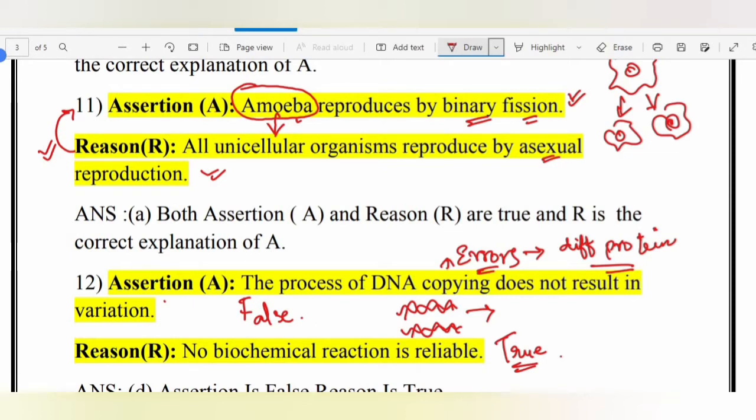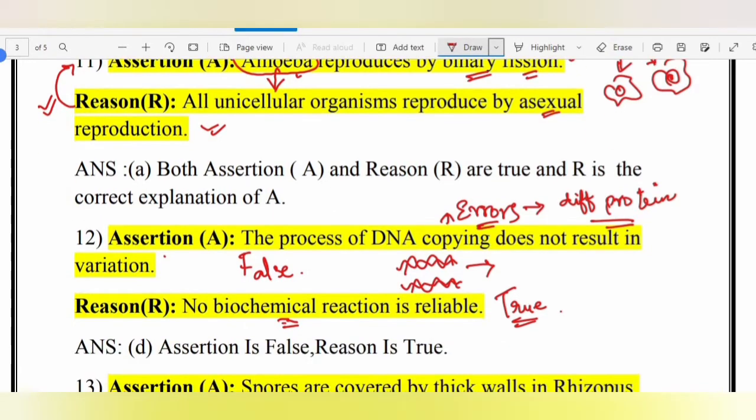So assertion is false and reason is true. Since DNA copying is also a biochemical reaction, we can say that errors are there in the DNA copying process. So I hope this statement is clear.